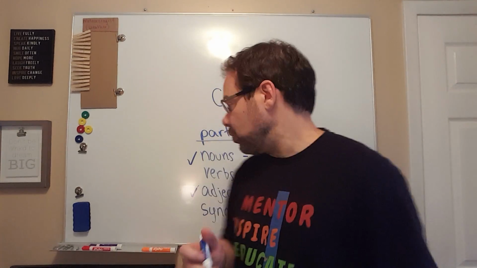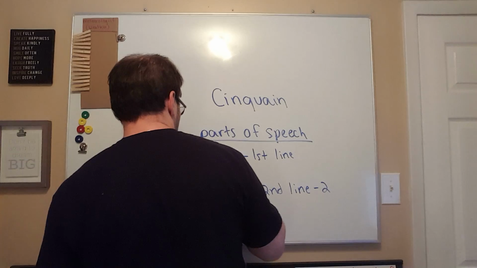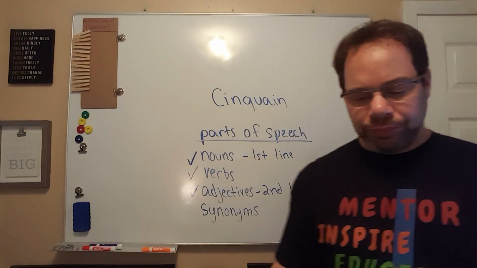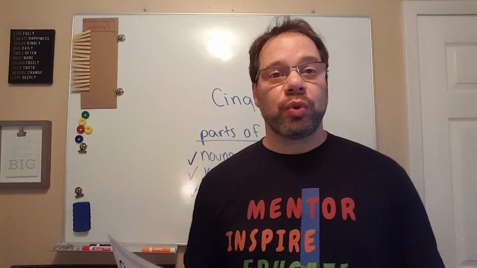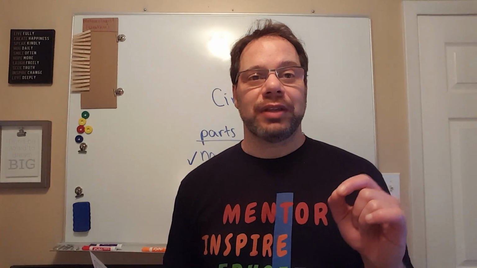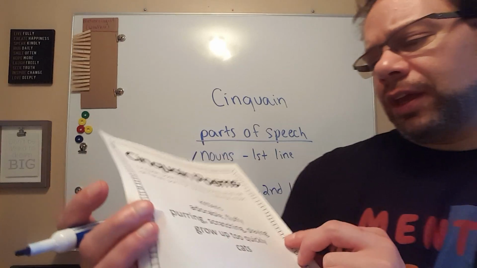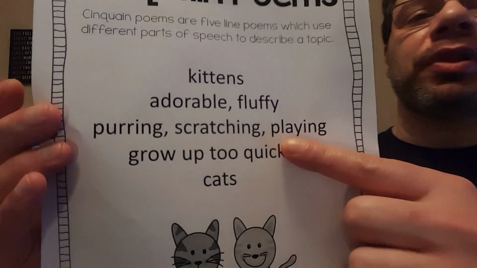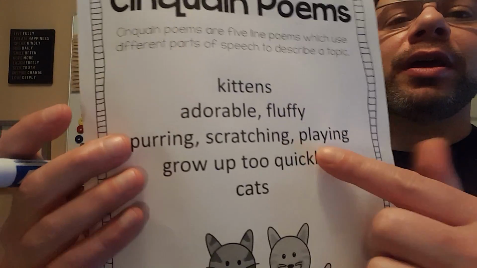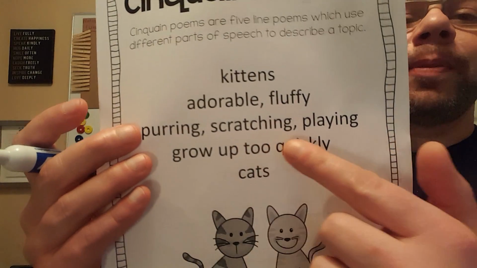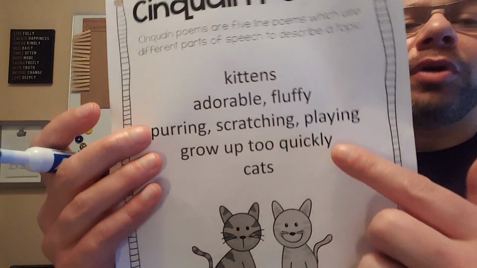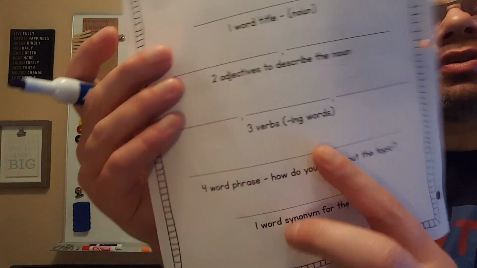That's right, they're action words. So you need 3 words that are action words that end in ing. So instead of saying purr or scratch or play here, purring, scratching, playing. Okay? 3 verbs that end in ing.